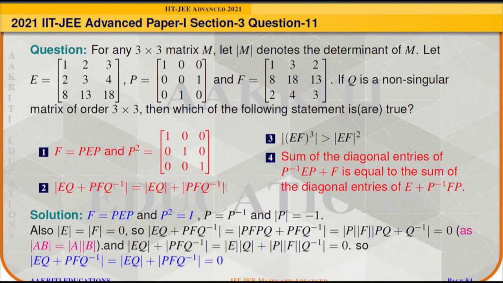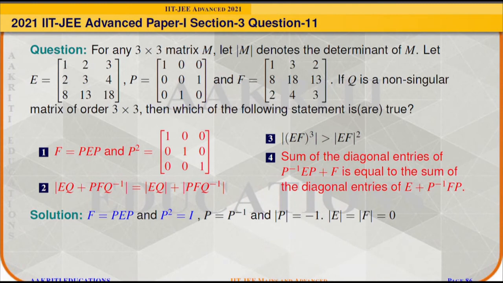Since determinant of E and determinant of F are equal to 0, this quantity will come out as 0. And hence both the terms are equal. So determinant of EQ plus PFQ inverse is equal to determinant of EQ plus determinant of PFQ inverse. But here we have to note that in general determinant of A plus B is not equal to determinant of A plus determinant of B, unlike determinant of AB, which is equal to determinant of A times determinant of B.